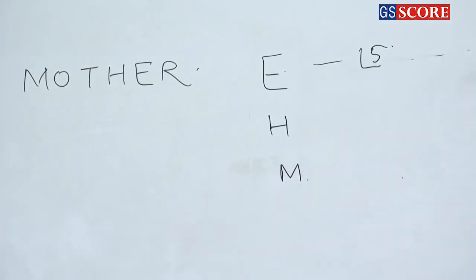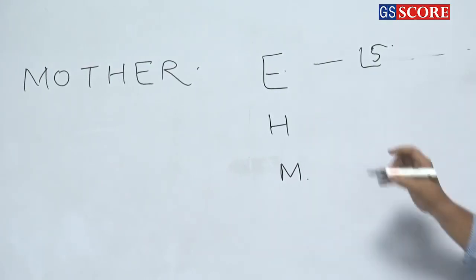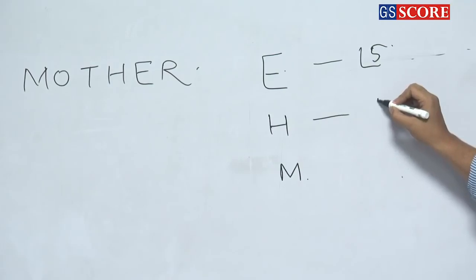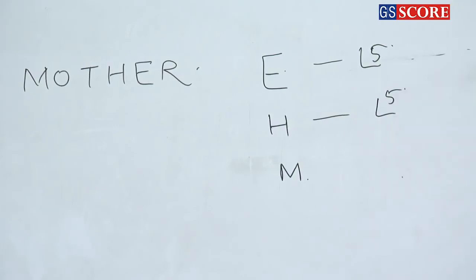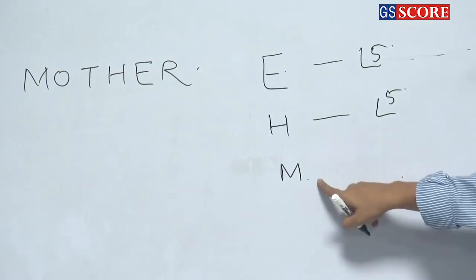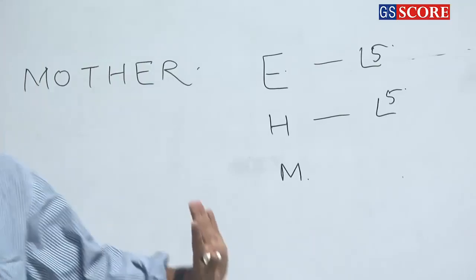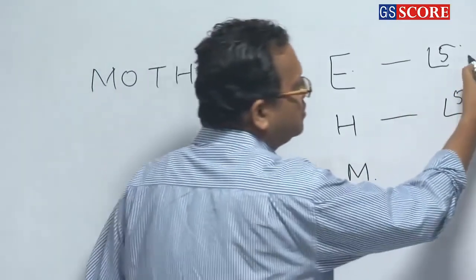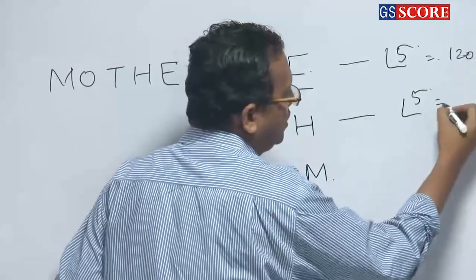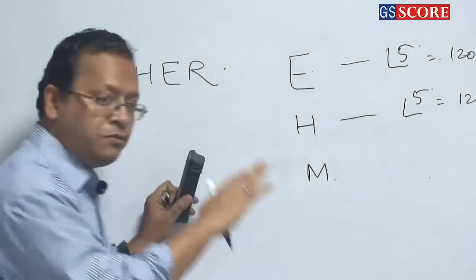Then I fix H. The other letters can be arranged in how many ways? Factorial 5. Clear or not? Then I come to M. So what is factorial 5? 120 and 120, which means 240 words are gone.